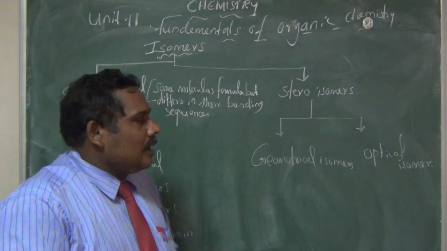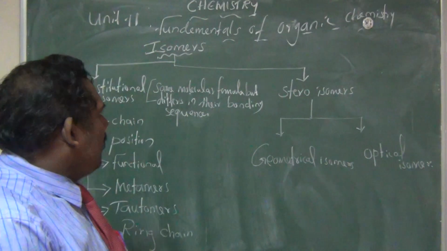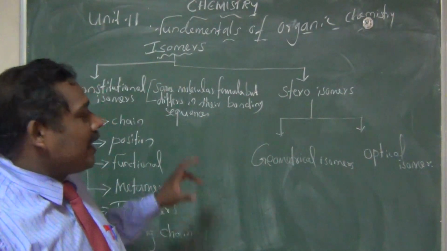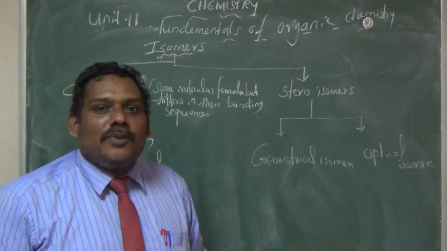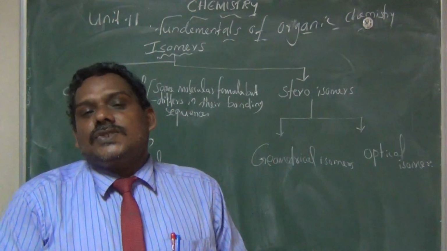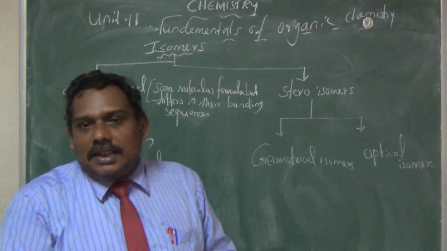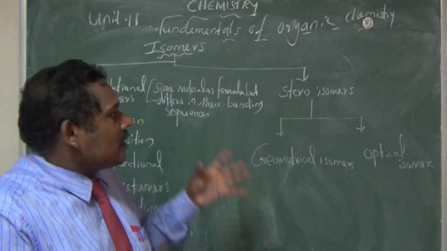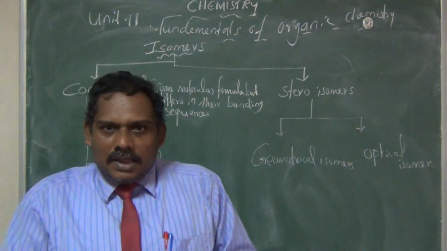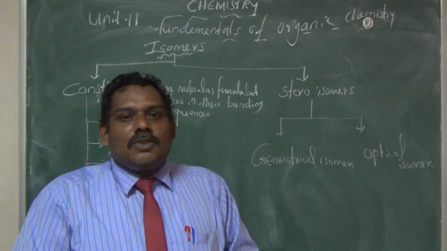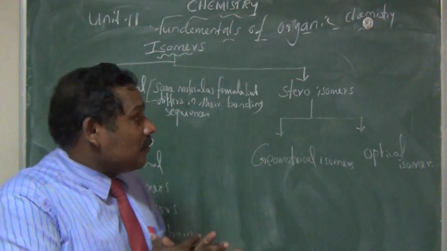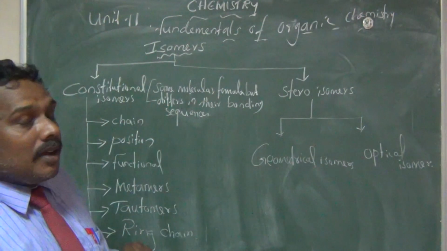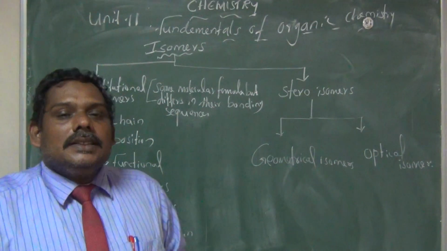Okay, what is isomerism? Compounds having the same molecular formula but different structures, maybe with some difference in physical or chemical properties, we call isomerism. A compound or molecule having the same molecular formula but a different structure is called isomerism.